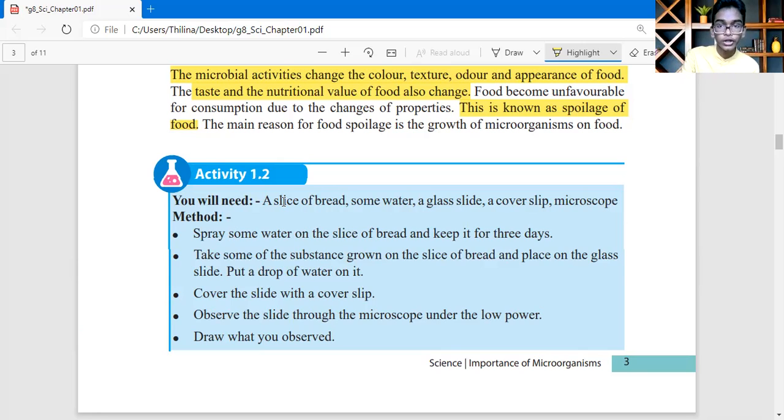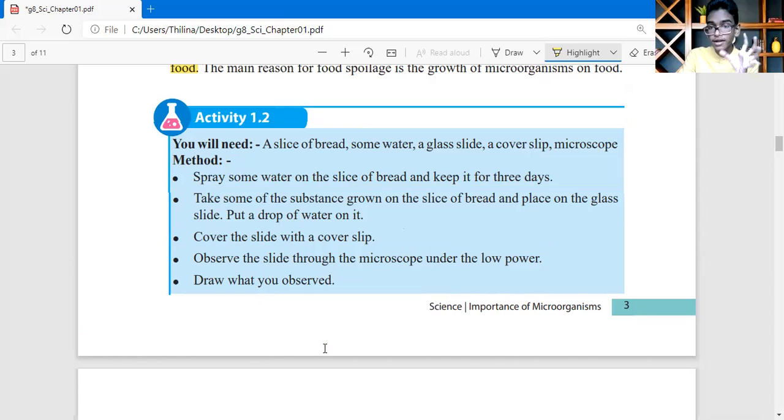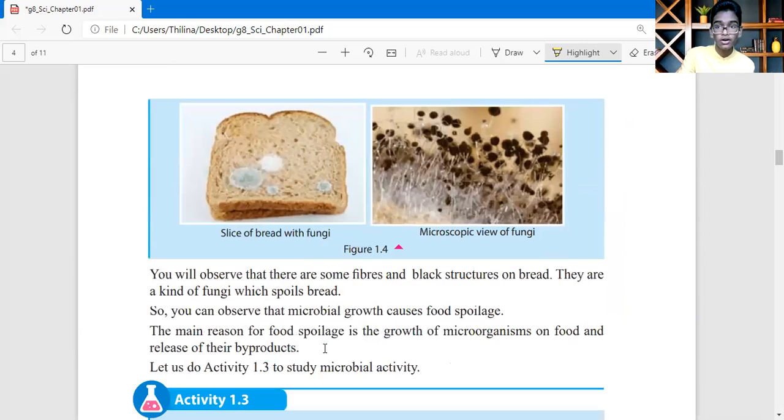Let's do activity 1.2. You will need a slice of bread, some water, a glass slide, a cover slip, and a microscope. They're asking us to spray some water on the slice of bread and keep it for 3 days. Then take some of the substance grown on the slice of bread and place it on the glass slide. Put a drop of water on it. Cover it with a cover slip. Observe the slide through the microscope under low power. Draw your observation. They have done this experiment and given a picture on page 4.